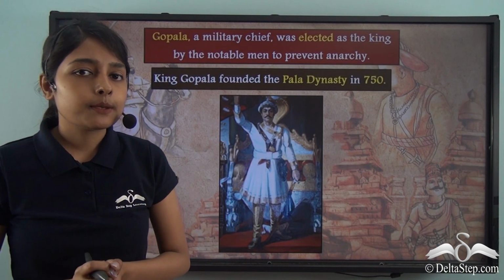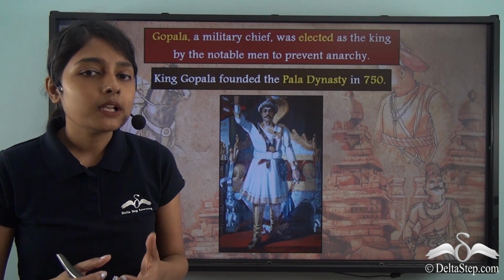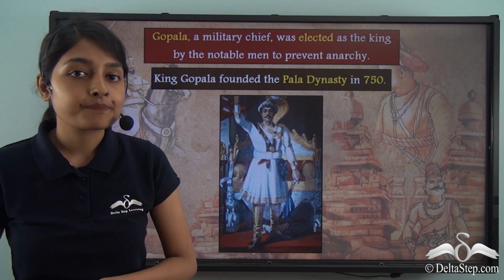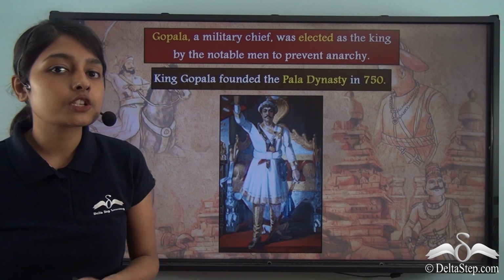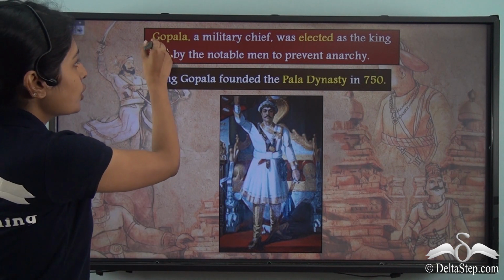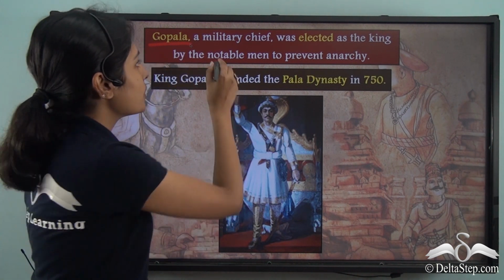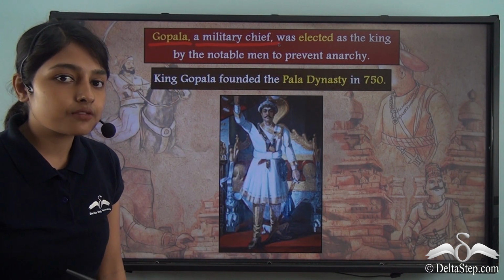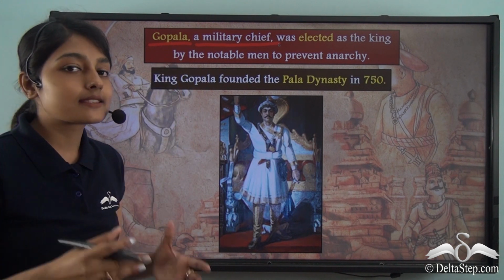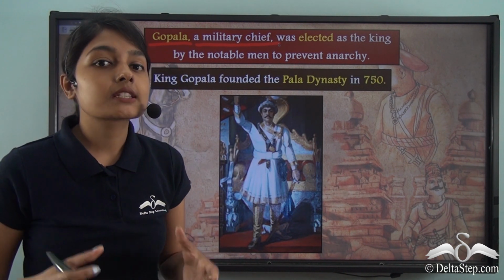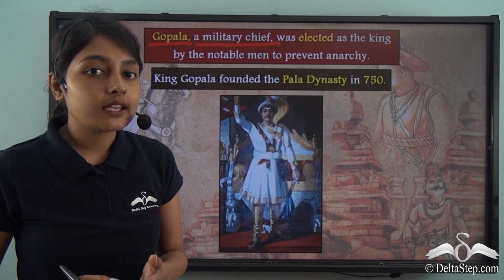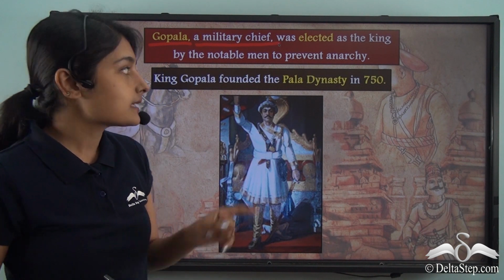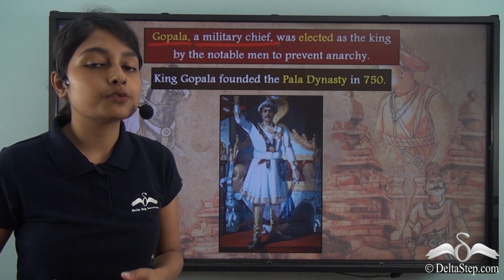So, there was anarchy in Bengal as we just discussed. The noblemen of the land now realized that they had to elect someone as their king. And the noblemen of this region of Bengal now elected Gopala. So, Gopala was a military chief, and the notable men who were living in that region elected Gopala as the king to prevent anarchy, to prevent chaos from happening. So, after the death of Shashanka, anarchy followed in Bengal. And following that, it was Gopala who came to the throne.